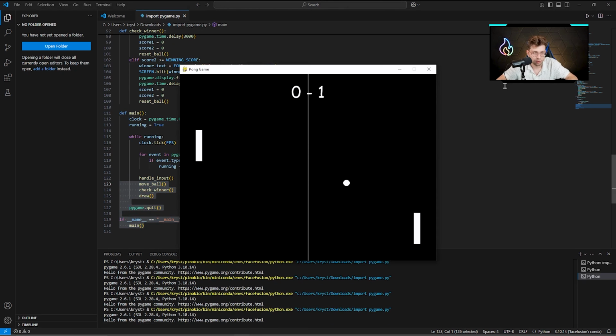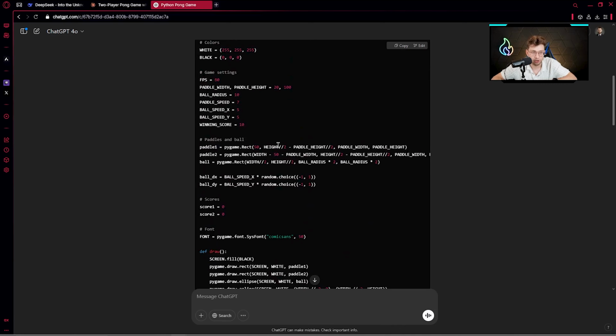Yeah, all of these models did great. However, in terms of simplicity, DeepSeek performed the best, because we wanted a program that works in the least amount of lines. There we had only 100 lines, and I think DeepSeek did the best job.